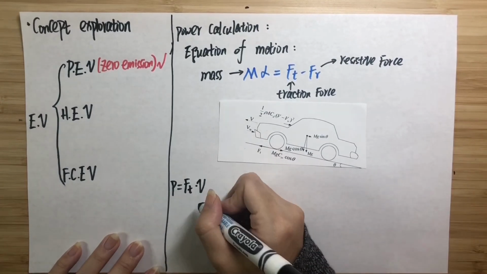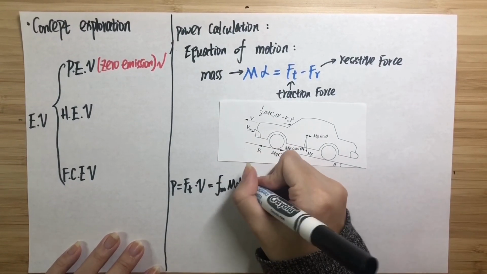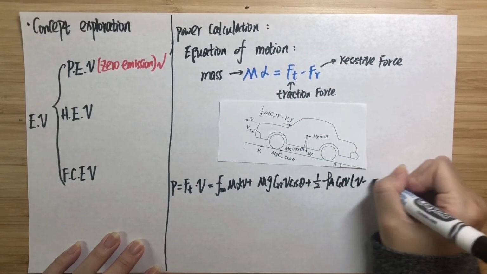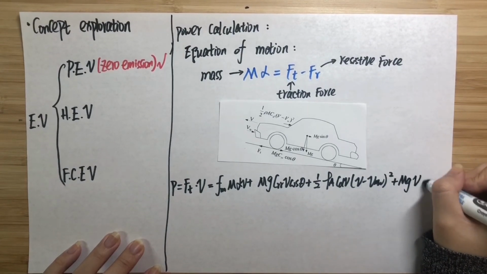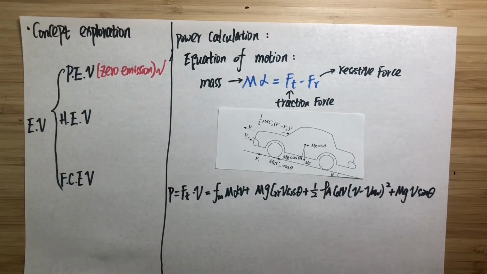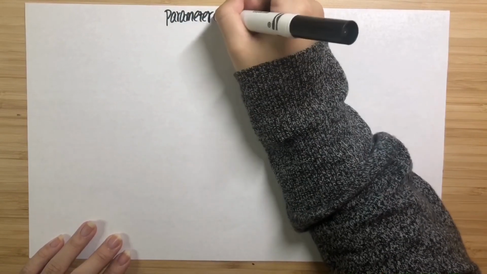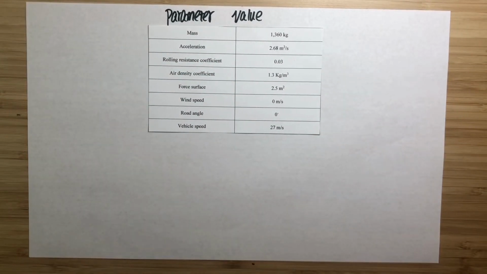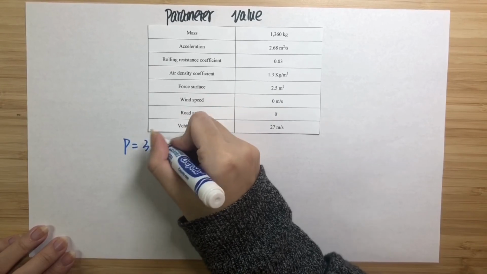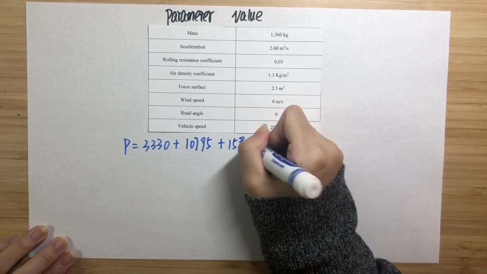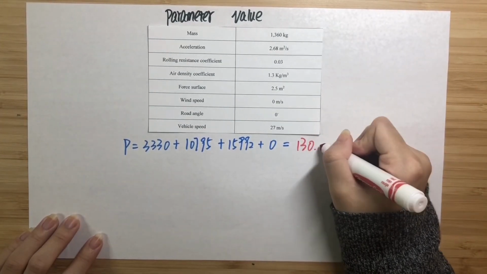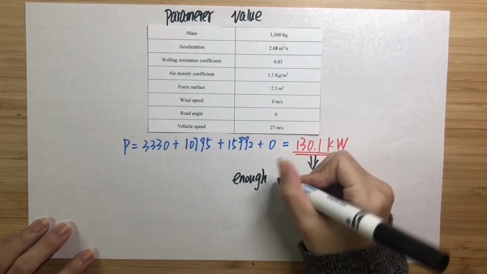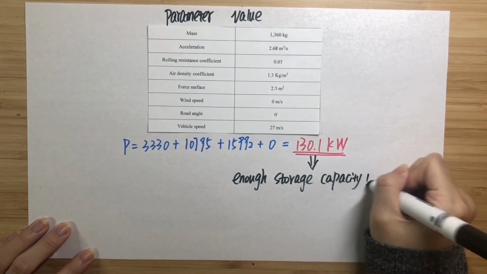This is the force analysis of a regular car, and we assume that the vehicle is moving at a constant speed v. According to this analysis, we can write the equation of the energy consumed by the vehicle. The values of each coefficient in this equation are shown in the table below, and now we can calculate that the average power required to accelerate a car to 27 meters per second is 130 kilowatts. So it is really obvious that electric vehicles need a high energy density battery to accelerate quickly and have a reasonable driving range.